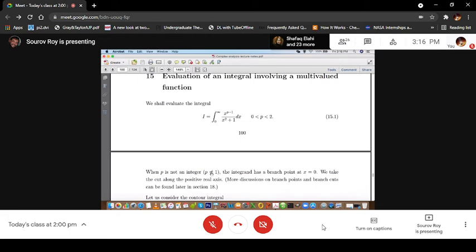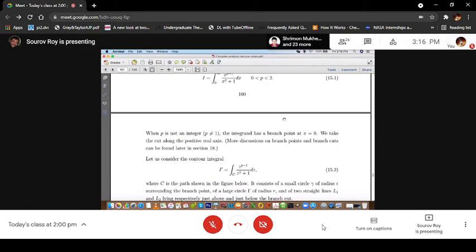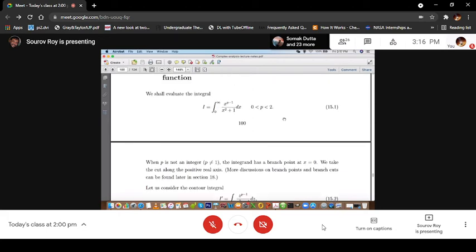Remember that we discussed the function in the context of the log function, and discussed that the multivaluedness came from the multivaluedness of the argument. So here also, this kind of function, the multivaluedness came from the multivaluedness of the argument. For example, z to the power half is a two-valued function, or z to the power 1/3 and things like that.